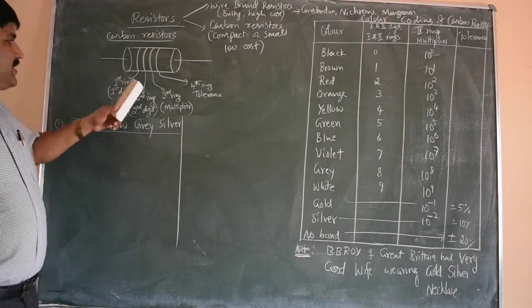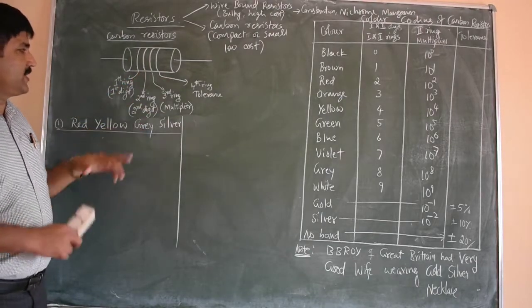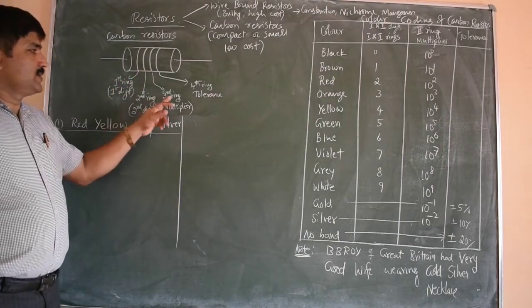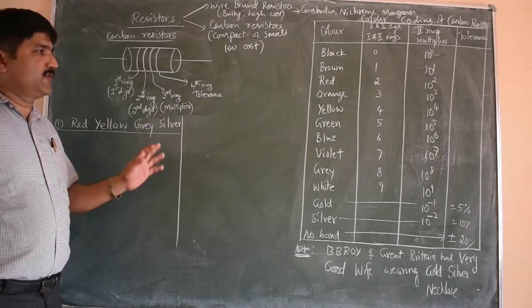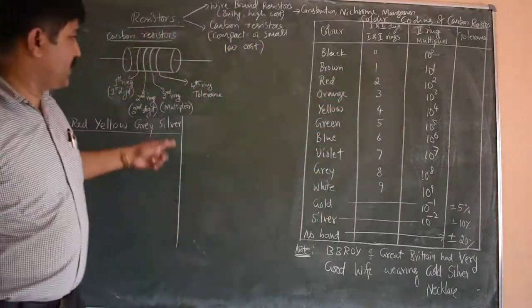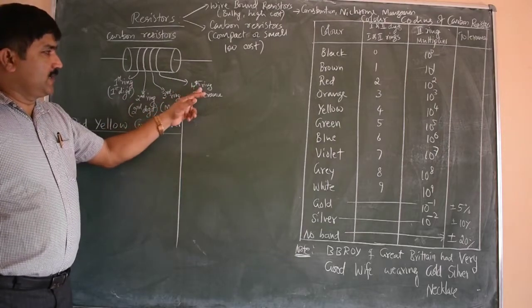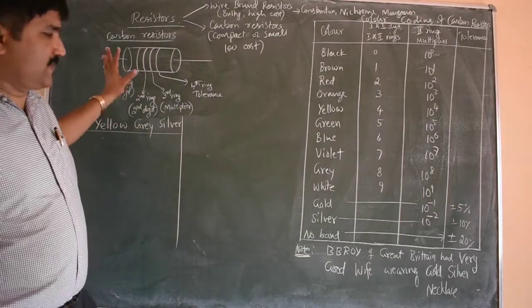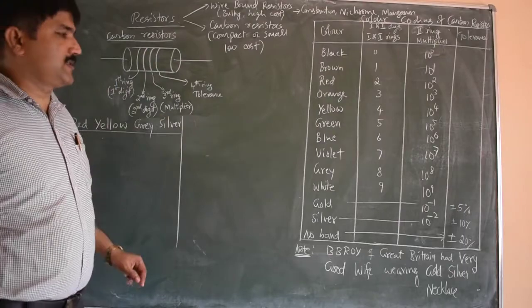The first ring signifies the first digit in the resistance value. The second ring signifies the second digit of the resistance value. The third ring says the multiplier. Multiplier means the value of power of 10, to be multiplied with the first 2 digits. And the fourth ring or last ring, if it exists, says the tolerance of the resistance value. Tolerance means percentage variation of the resistance of the carbon resistor.